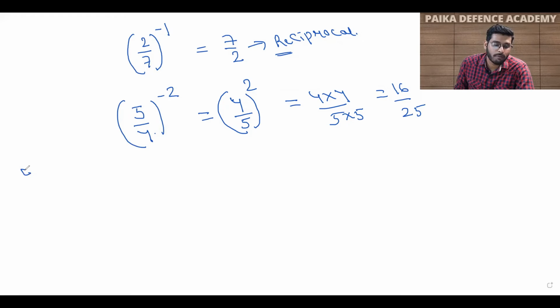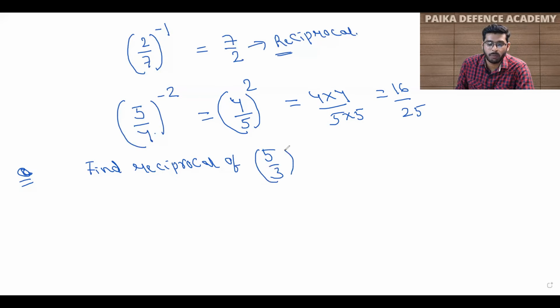For example, students, if I give you a question to find the reciprocal of 5 by 3 raised to power 3. Okay. So first of all, we will solve this: 5 upon 3 raised to power 3. What does it mean?